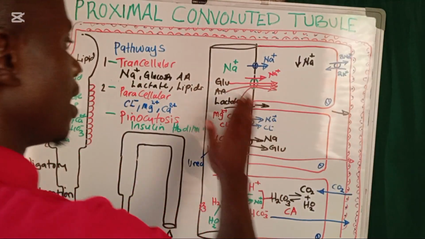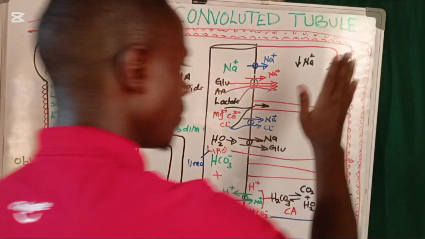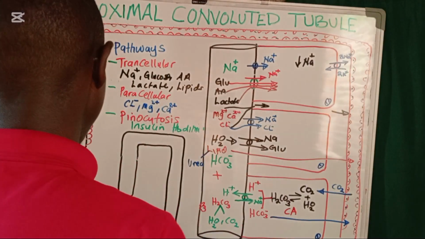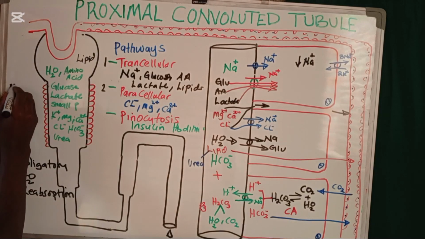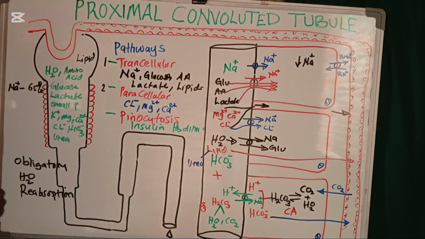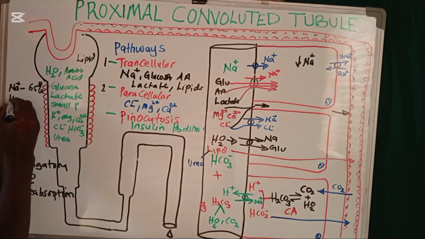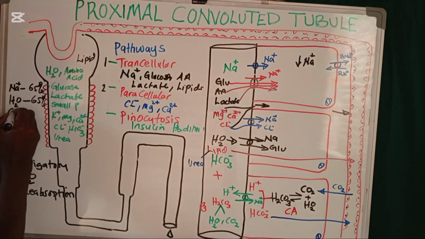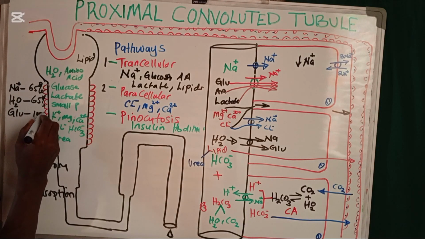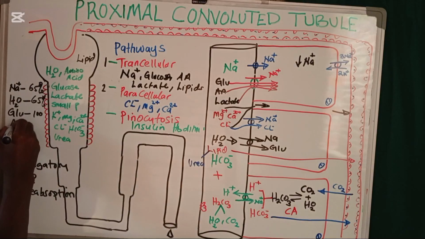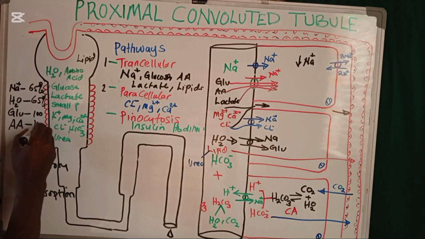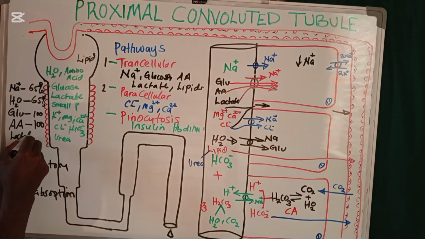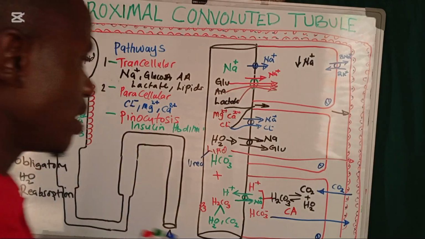But again, we said that we are going to be having reabsorption in the proximal convoluted tube, but at what percentage? What percentage of the reabsorption is going to be happening here? Okay, so now sodium ions, they are going to reabsorb up to 65%. Water is also going to reabsorb up to 65%. Then the glucose is going to reabsorb approximately 100% under normal physiological process. Again, also amino acid, it's supposed to be reabsorbed 100% under normal physiological processes, and also the lactate, supposed to be reabsorbed 100%.